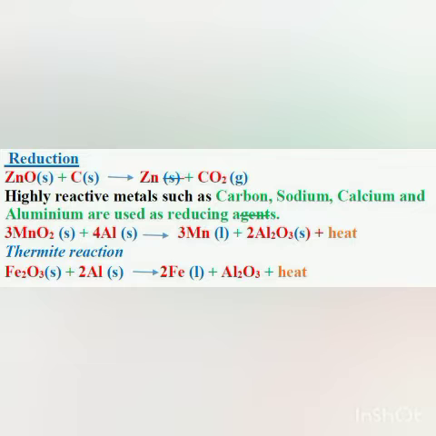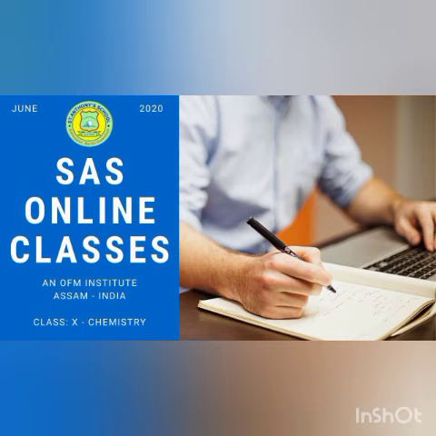You can see here Fe2O3 plus 2Al; the iron(III) oxide is reduced to iron, and aluminium oxide is produced, and a large amount of heat is produced. Iron metal is produced in the molten state. The molten iron is then poured between the broken iron pieces to weld them, that is, to join them.